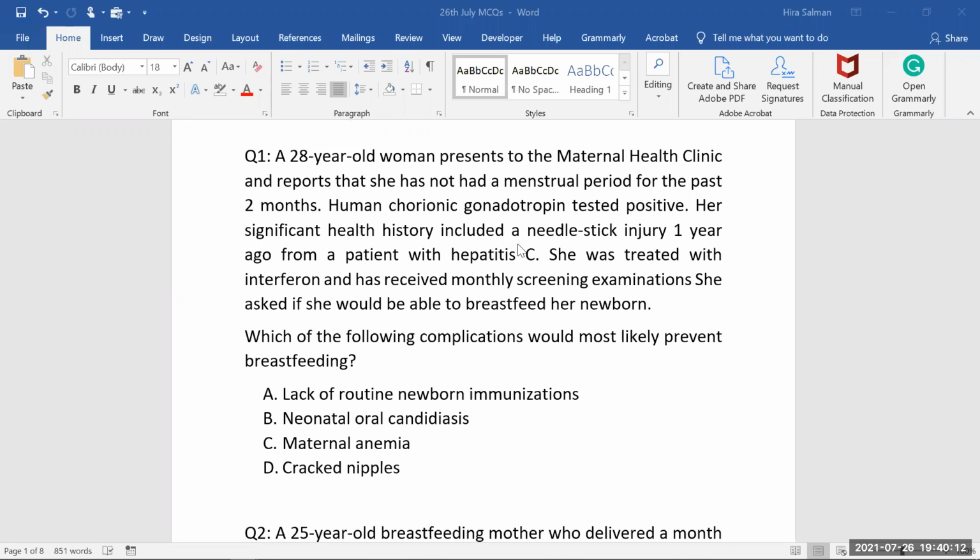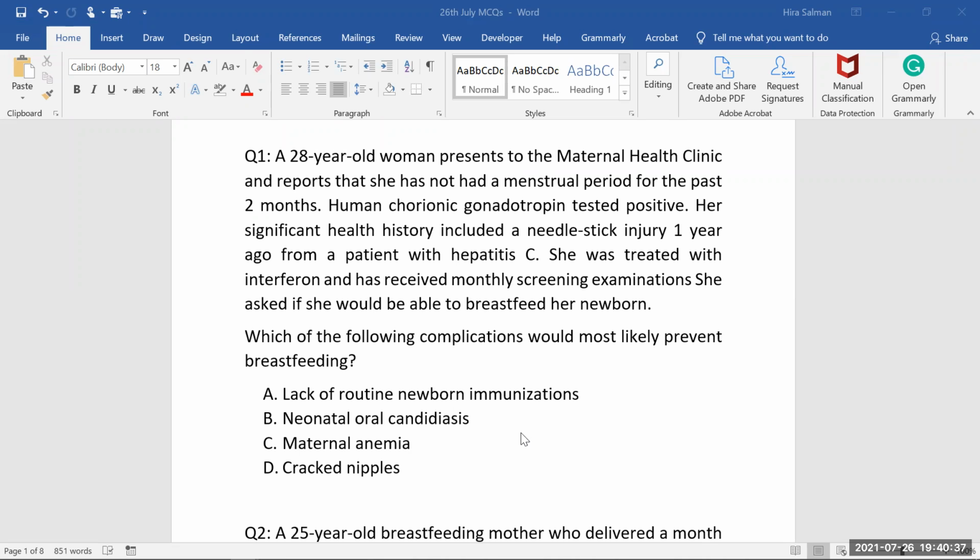Now forget about the scenario. What is the scenario all about? Look for the answer choices and decide among these choices which of the following complications would most likely prevent breastfeeding. So do you think lack of routine newborn immunization is a contraindication factor? Of course not. If the baby is not immunized on time, that is not a contraindication that you're not going to breastfeed your child. Second, neonatal oral candidiasis.